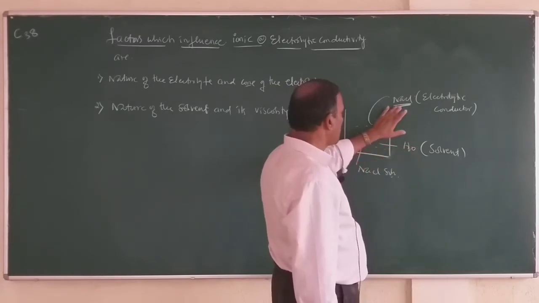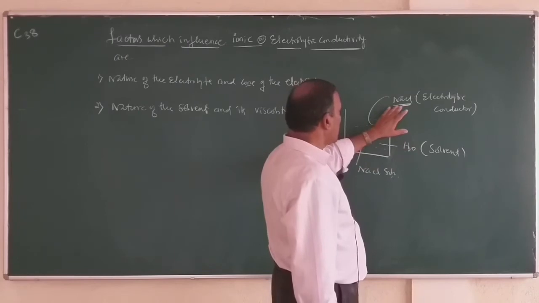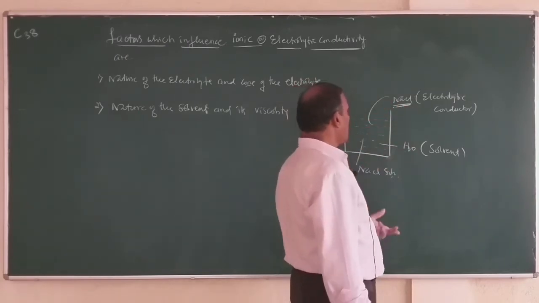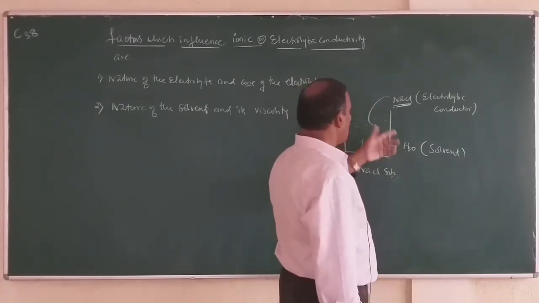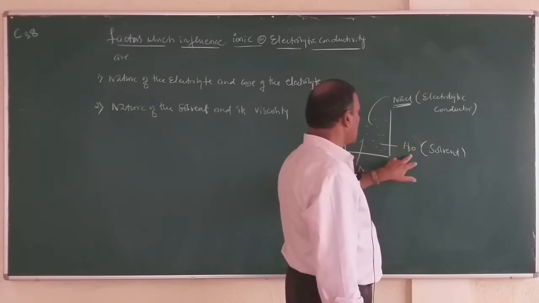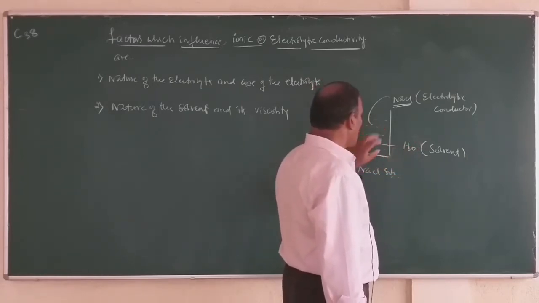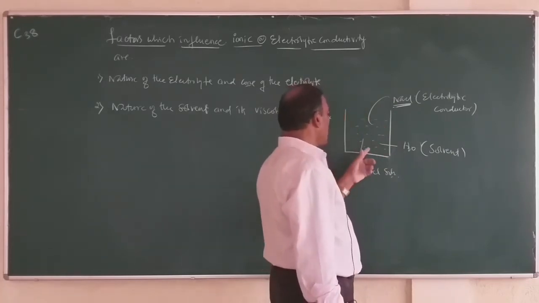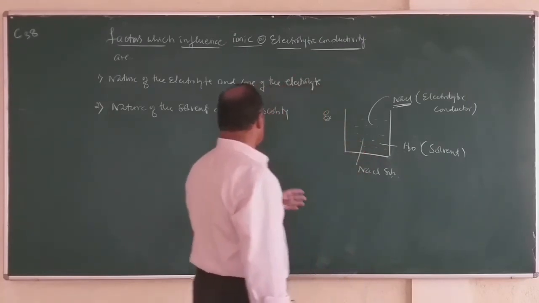For example, sodium chloride is highly soluble in water, but less soluble in benzene. If it is highly soluble, you get more ions. That is why conductivity depends upon the nature of the solvent and also its viscosity. If the viscosity is more, the liquid becomes thick, therefore the movement of ions decreases and conductivity also decreases.